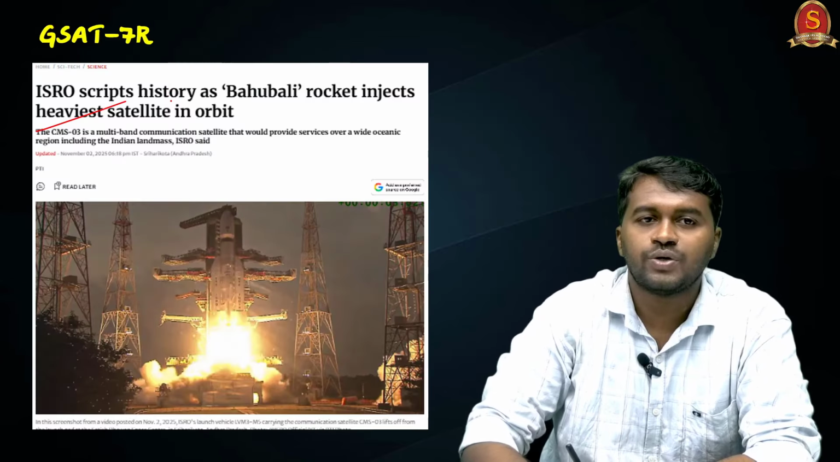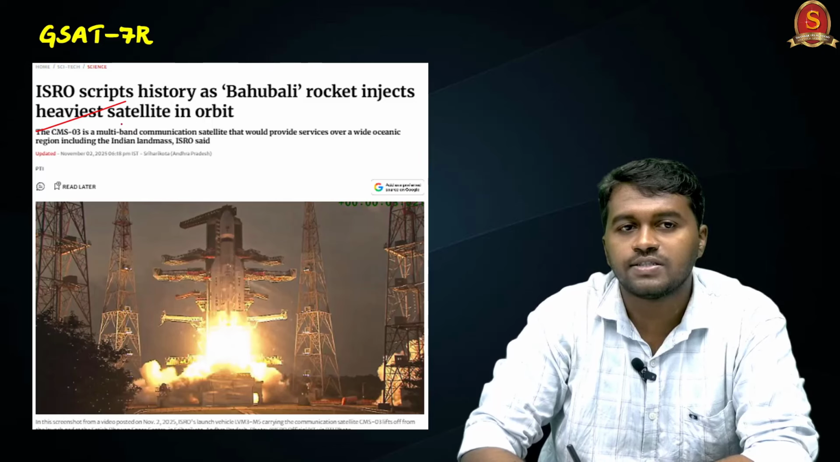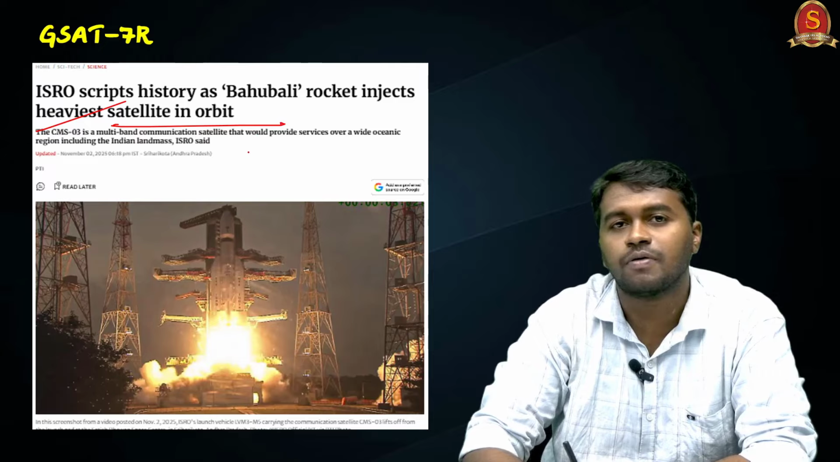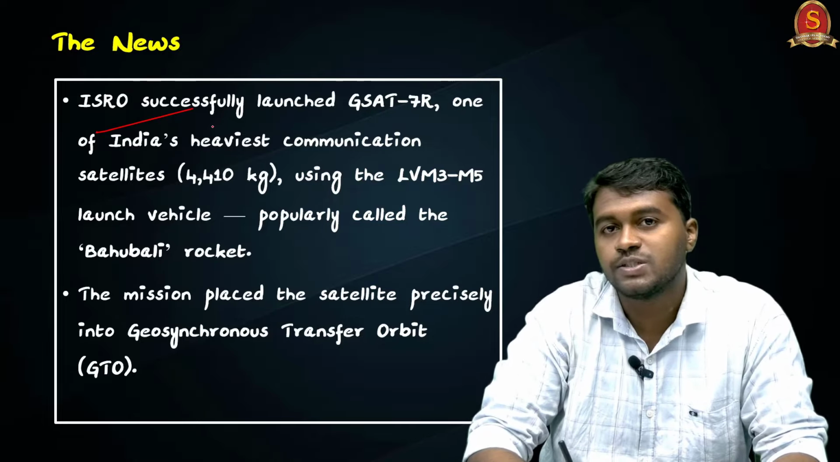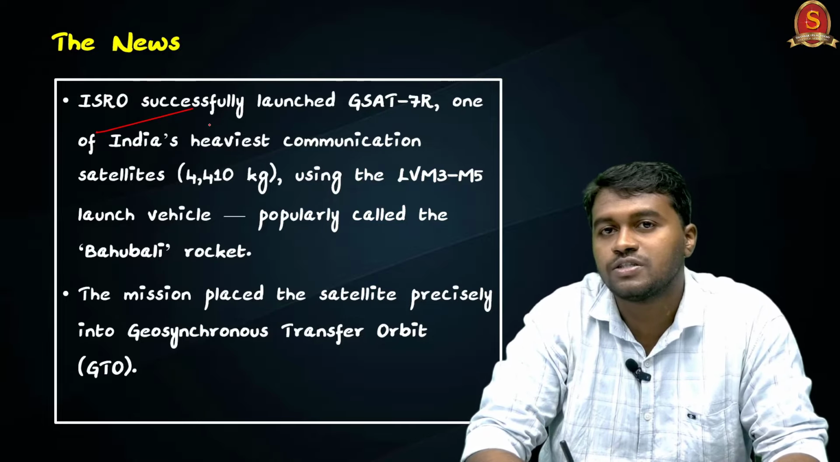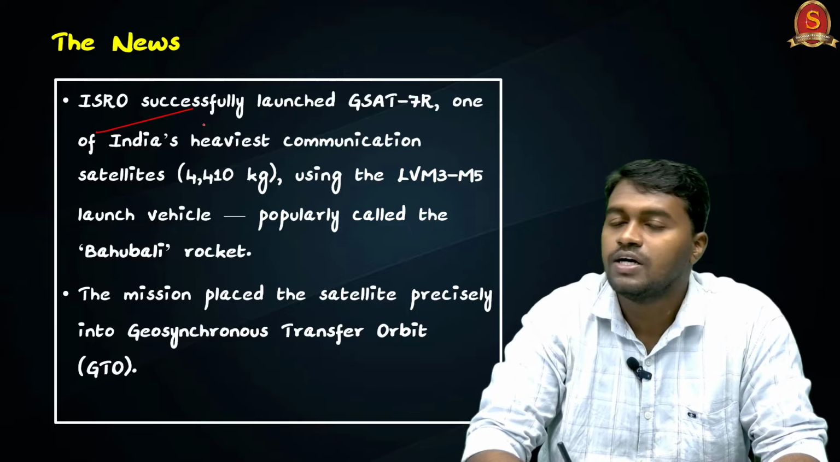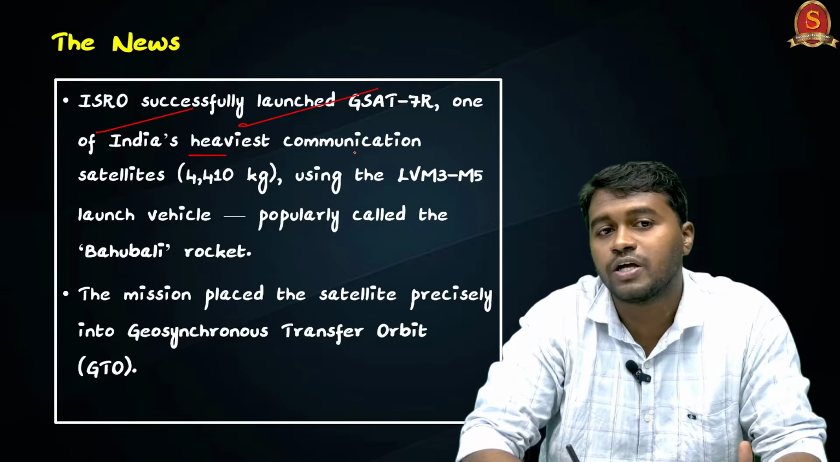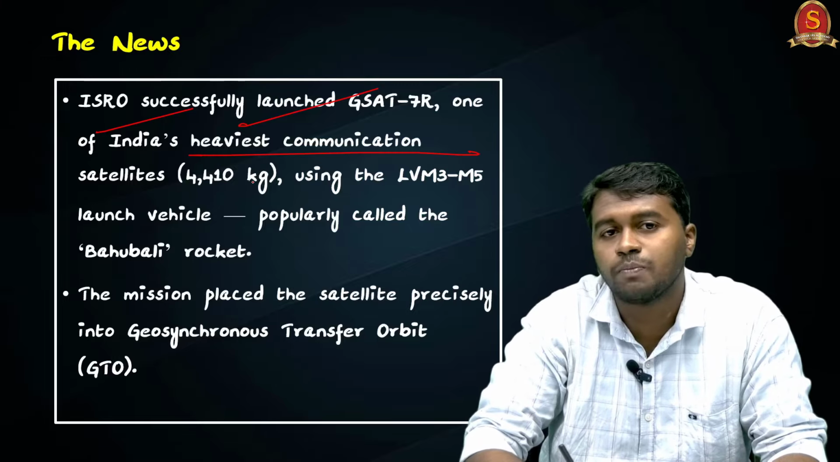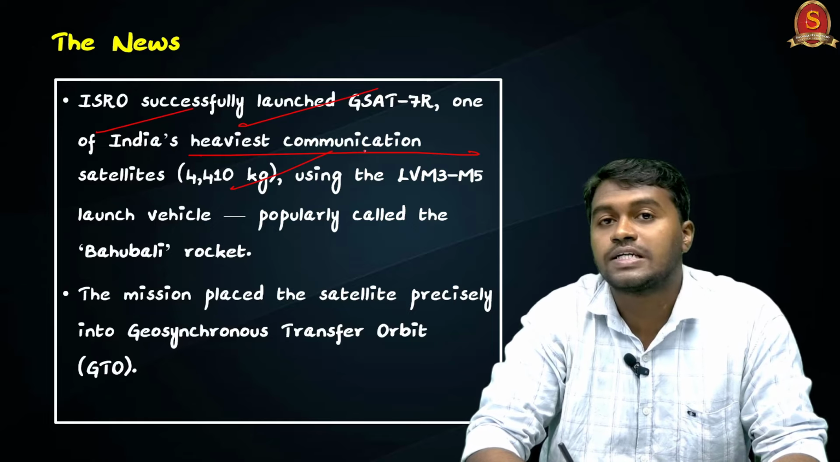ISRO scripts history as Bahubali rocket injects heaviest satellite in orbit. The article is taken from The Hindu. On 2nd November, the Indian Space Research Organisation from Satish Dhawan Space Centre in Sriharikota successfully launched GSAT-7R, one of the heaviest communication satellites from India, weighing approximately 4,410 kg.